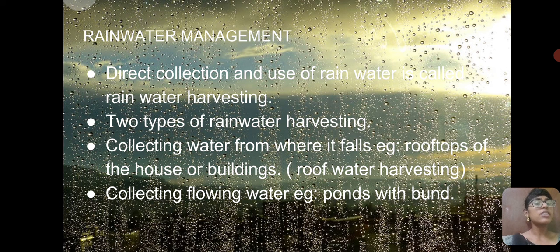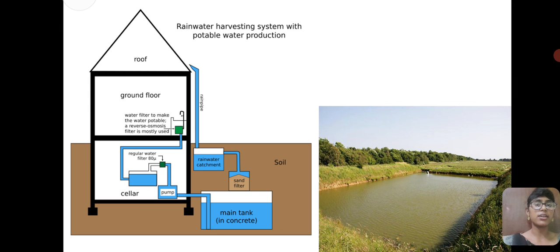And collecting rainwater from the roof is nothing but the water will be collected on our roof, right? We can connect a pipe from the roof to the ground, so that the water is collected through the pipe and stored in the underground tank. So this is how rainwater harvesting takes place, and the ponds are formed with bunds on the four sides, so that the water is stored.